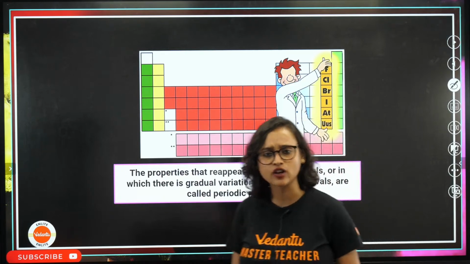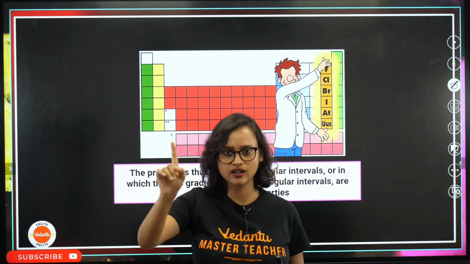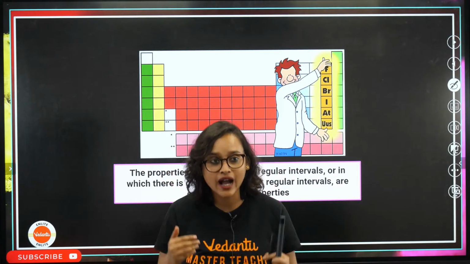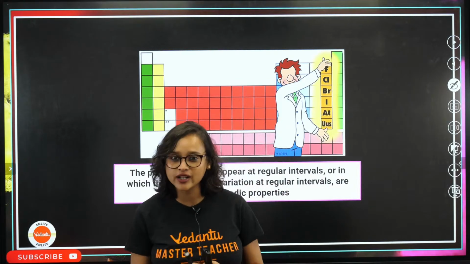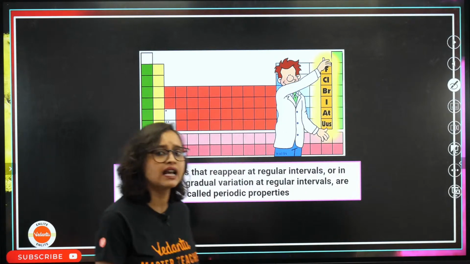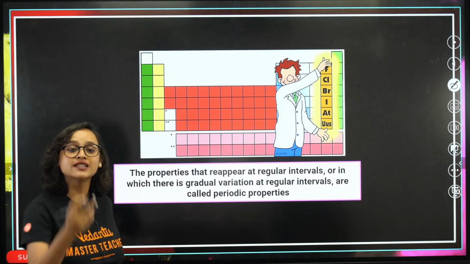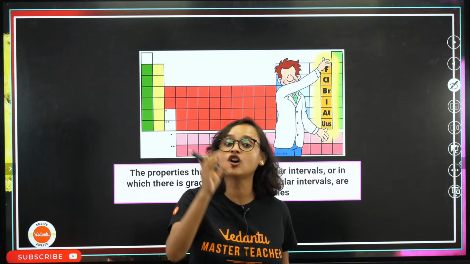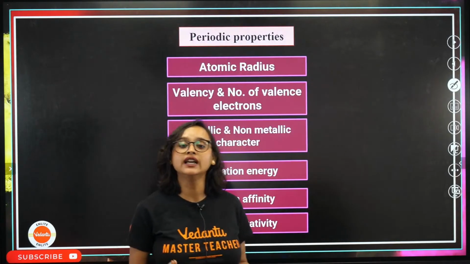You understand what periodic motion is, isn't it? What is periodic motion? A pendulum. Tick, tick, tick, tick. That's periodic motion. You get on a swing and go forward, backward, that is also a periodic motion. The moon revolving around the earth is also periodic motion. And just like that, when the properties reappear at regular intervals, we call them periodic properties, which is what happened with the elements also.